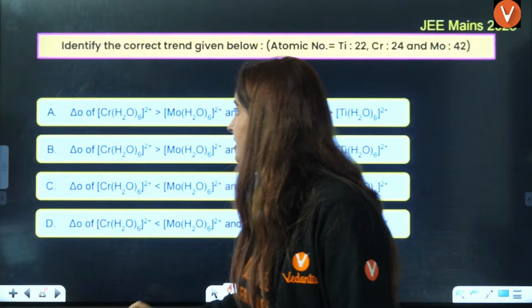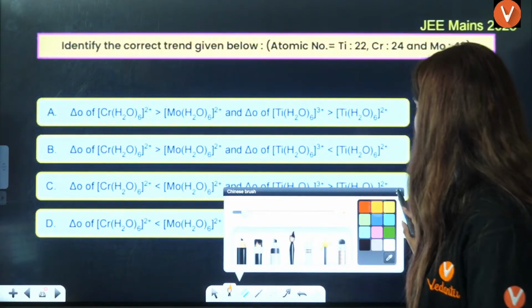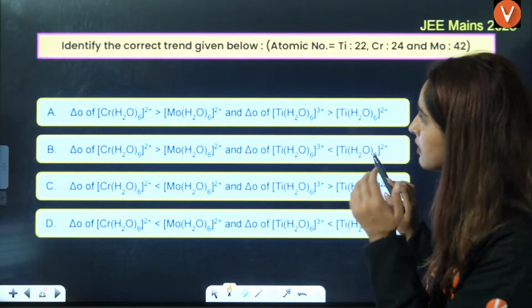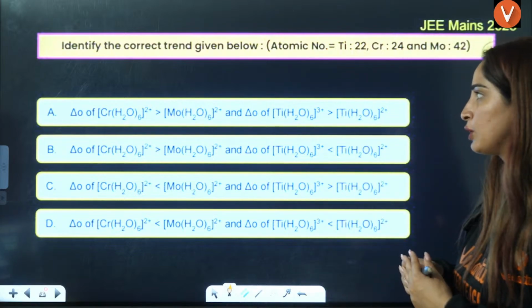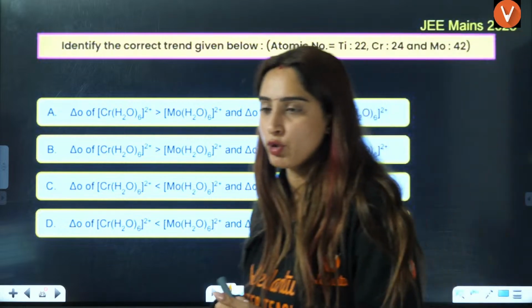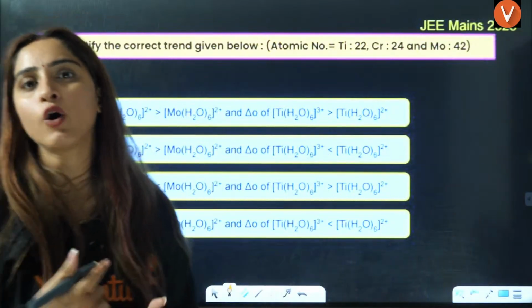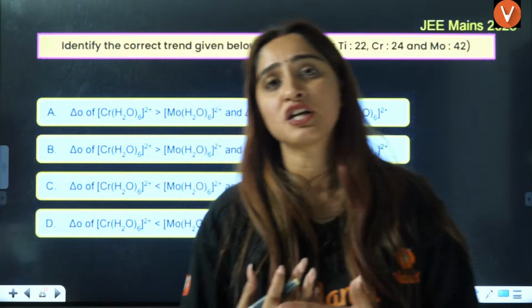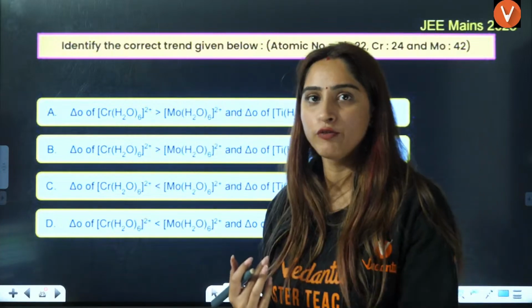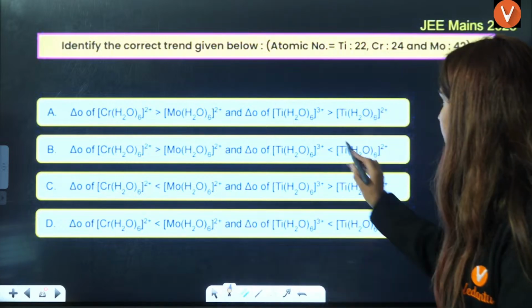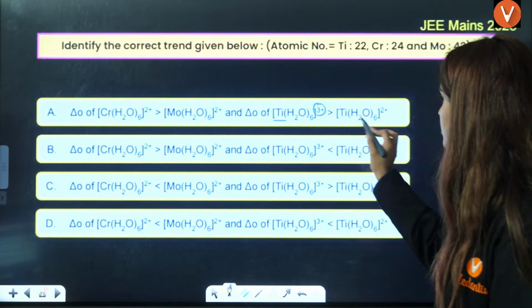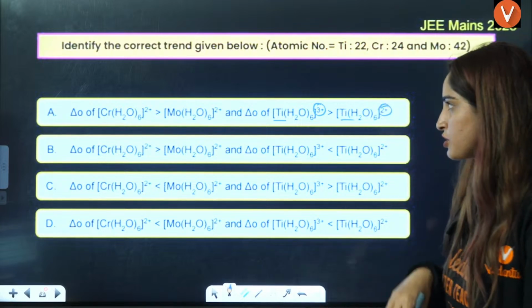Okay, next is identify the trend given below. So delta O values are given to you. Remember that if you have a higher oxidation number, the delta O value will be greater. From the oxidation number, we can see that here titanium is in +3 oxidation state, here it is in +2 oxidation state.